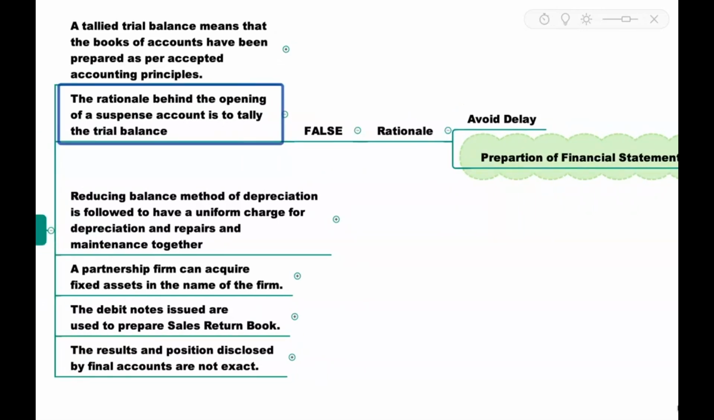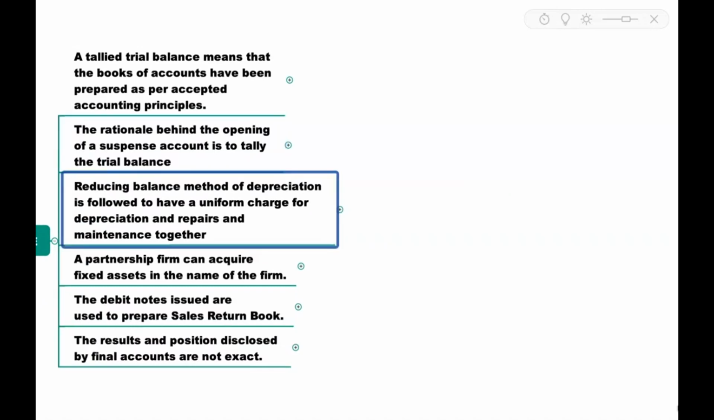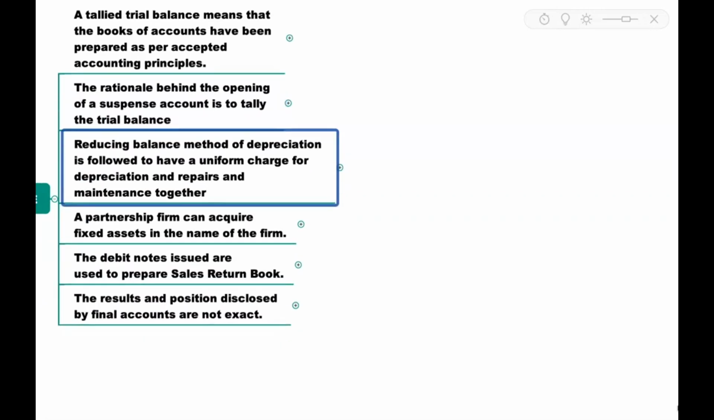Okay. Question 3. Reducing balance method of depreciation is followed to have a uniform charge for depreciation and repairs and maintenance together. So by following written down value method, are we trying to have a uniform charge on depreciation and repairs and maintenance? Is it true? Answer is yes, it is true.